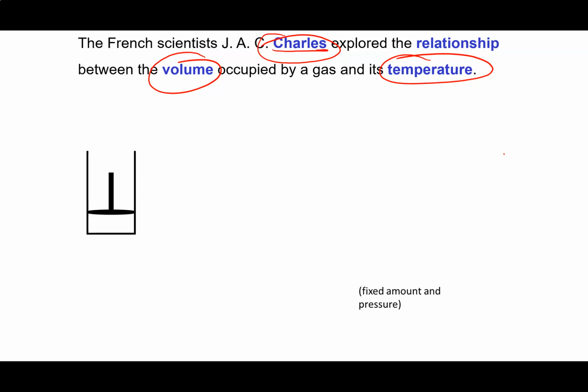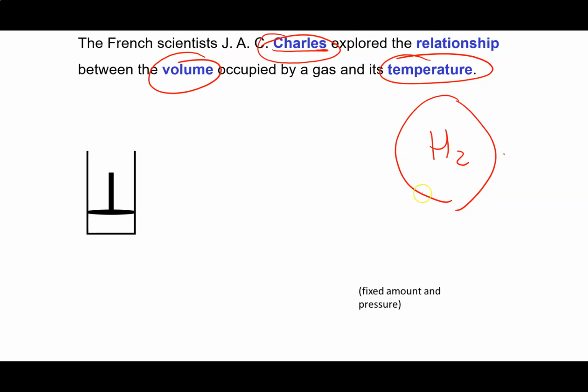They let the gas out. They did land safely in a field, and the villagers that were nearby didn't have a clue what was going on. They thought it was sky demons or something, and came running out with pitchforks and started attacking these guys. But that was the type of stuff that was going on at that time. But Charles's balloon was a hydrogen balloon that he ultimately flew in.